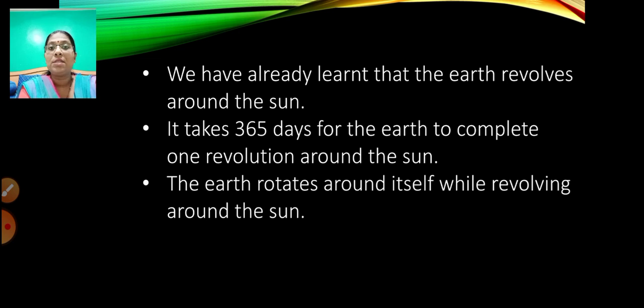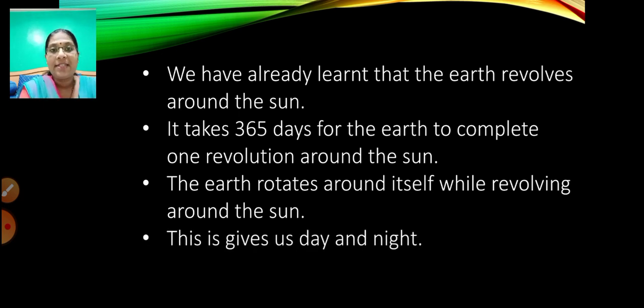When the earth is revolving around the sun, at the same time it is rotating around itself. Because of this rotation and revolution, we get day and night. Some parts experience day, some parts experience night. For example, if it is daytime in India, it will be night in some other part where the sunlight is not falling, on the opposite side.